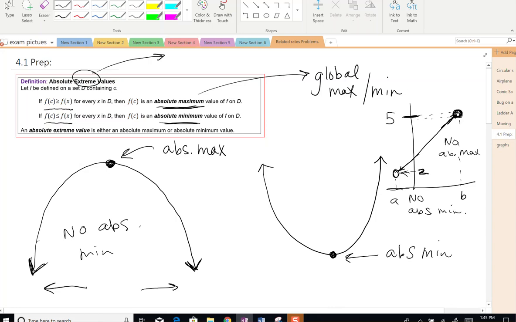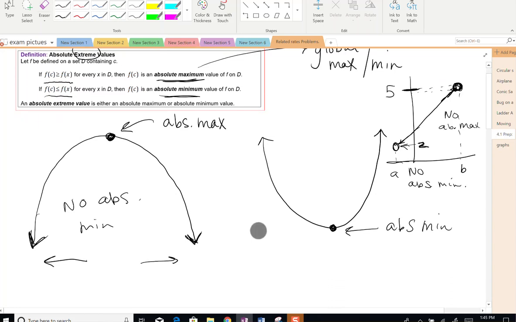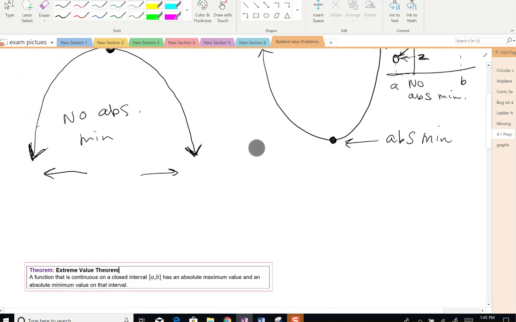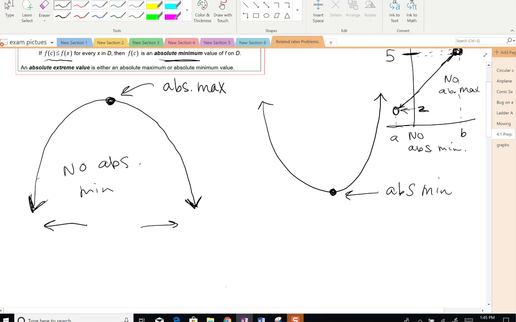Here's another function that has no absolute max or absolute min, an odd power function. So no max, no min, no absolute max, and no absolute min.